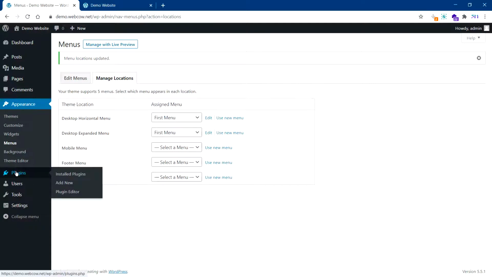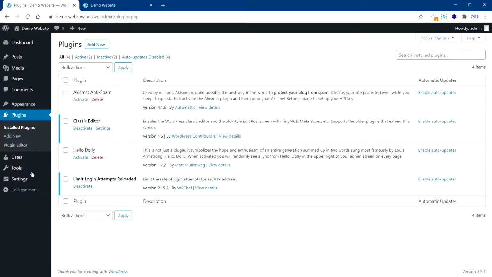The last most important section is the plugins, because WordPress completely runs on plugins, and it is important that you have the right plugins that you need to improve the functionality of a website and to create a better looking, more interactive user experience. Now you can add a new one depending on if you know what you're looking for, or if the plugin comes with your website with the theme. You can update it here. The list of plugins will show here, and you can just, for example, this one is deactivated.